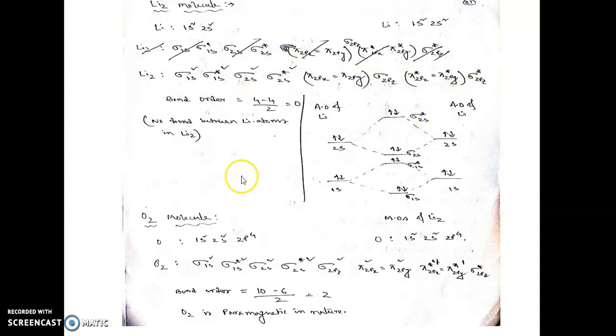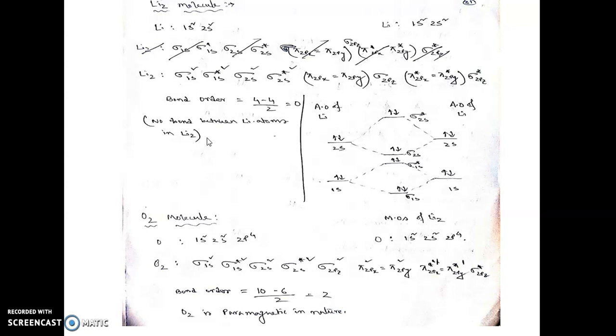Now what is going to be the bond order? Bond order is the number of electrons in the bonding MO, 2 plus 2, that means 4, minus the number of electrons in the anti-bonding MO, 2 plus 2, that means 4. So 4 minus 4, divided by 2, that means 0. No bond is formed between the 2 lithium atoms in the Li2 molecule. So we can say that even the Li2 molecule does not exist.